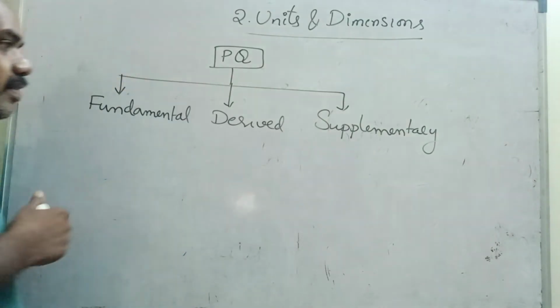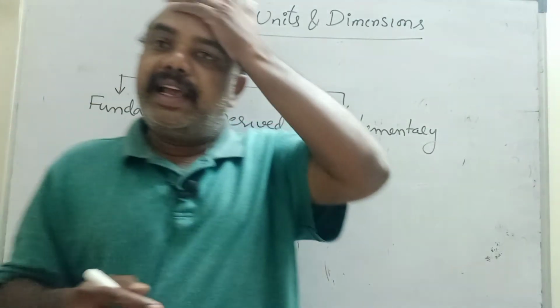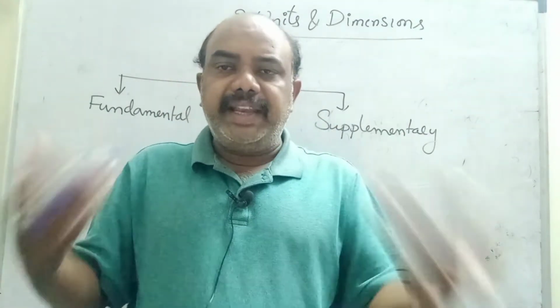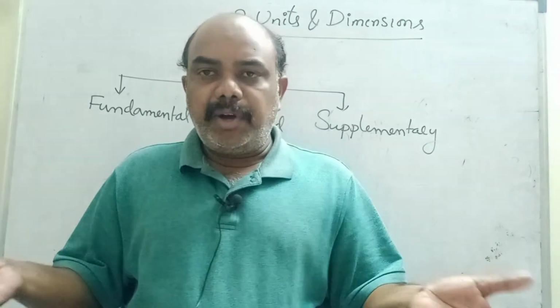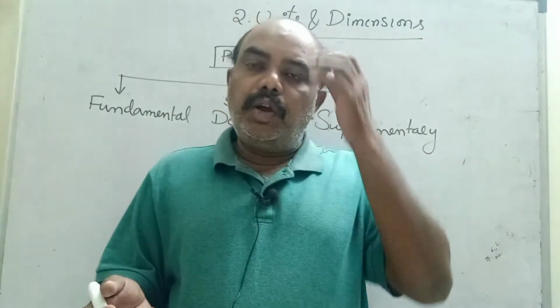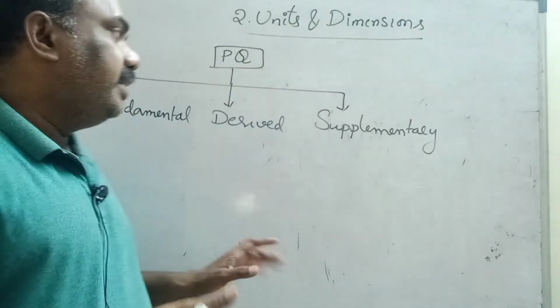Physical quantity means physically what we can measure. Physically means definite, accurate measurement; we can measure by using any kind of instrument. Example, length we can measure with the help of a meter scale or tape. Kilometer we can measure. Time we can measure. These are all physical quantities.